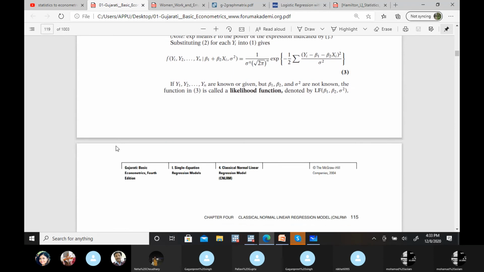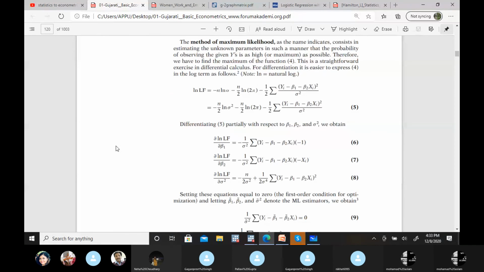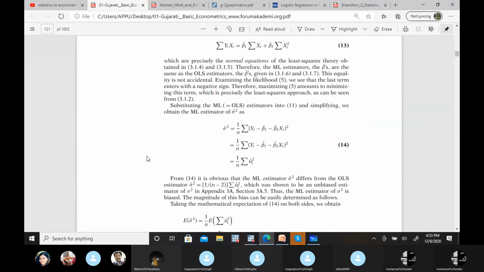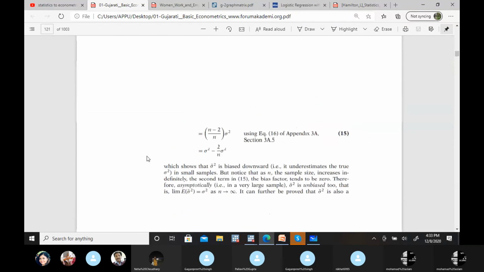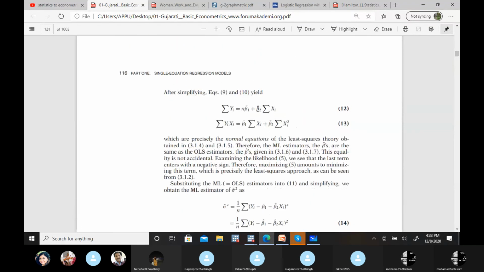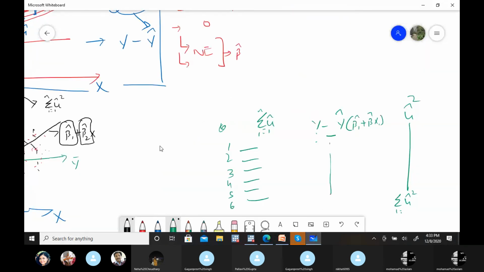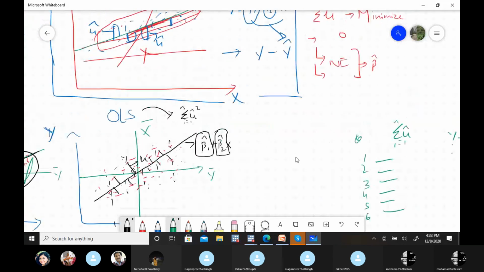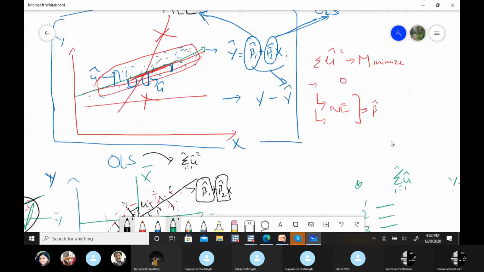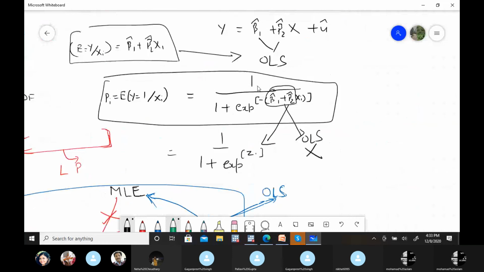So whether it's a case of minimization or maximization, the first order condition will remain the same, that is equal to 0. And then in the end, you have these estimates beta 1 and beta 2 with these two normal equations. So this is the MLE method. This method we are now going to use in the case of the logistic distribution function because it is nonlinear. Now I think you have an idea why we are using this MLE method here.